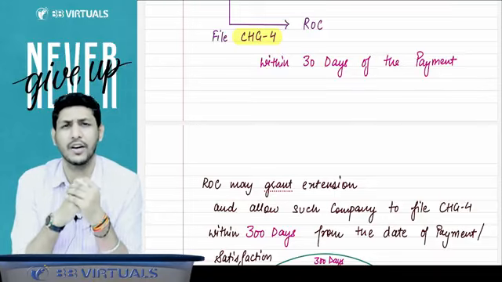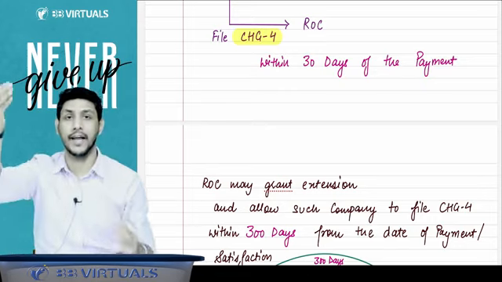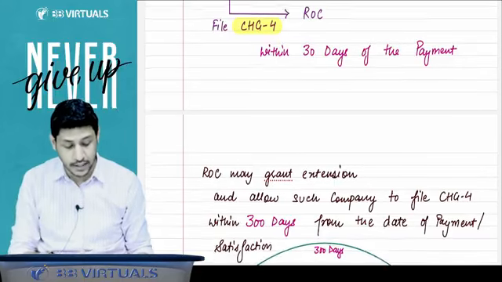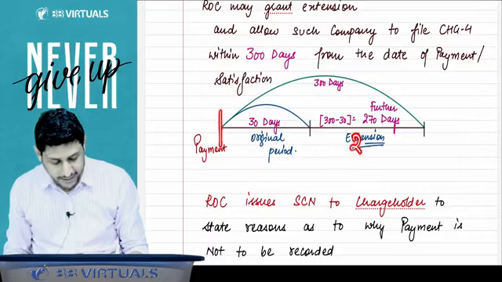But suppose, sir, we are not able to file the form within a period of 30 days. Then what will we do? You can apply for the extension to the ROC. ROC will grant you the extension, and ROC can give you the extension of 270 days.